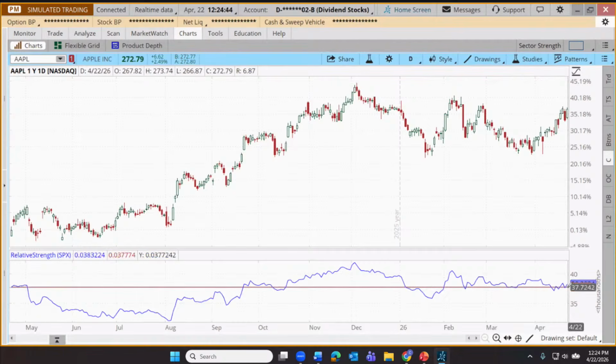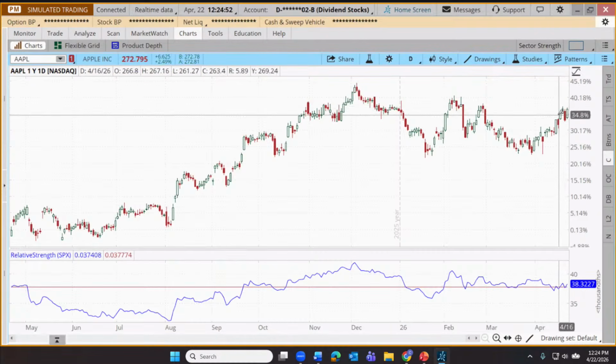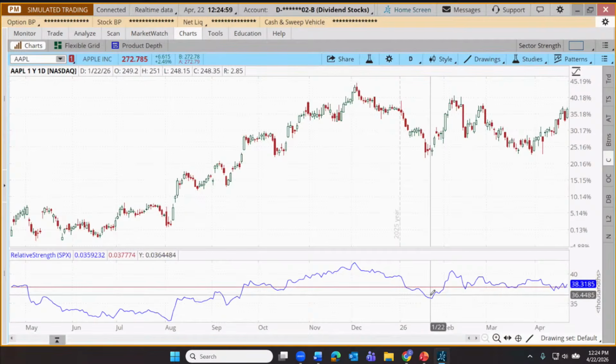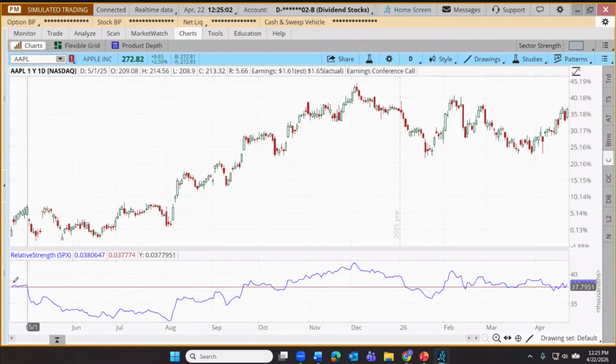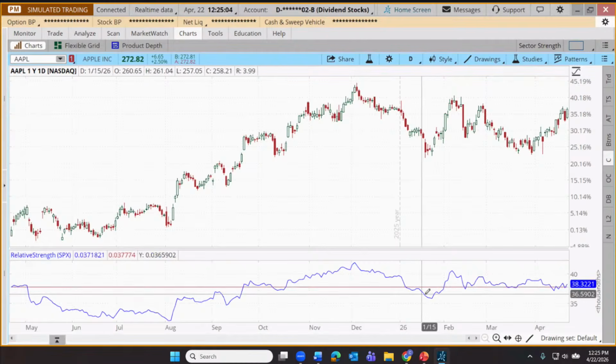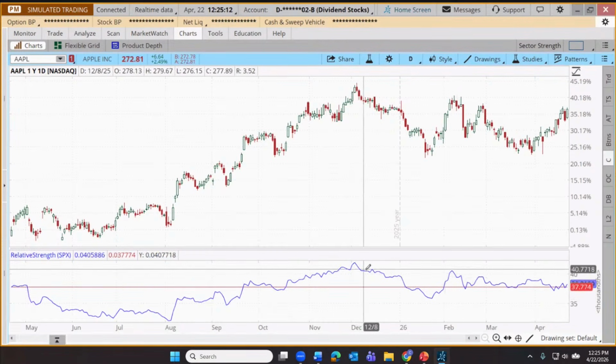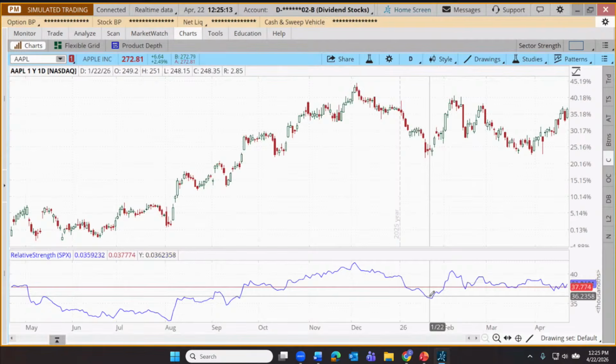So if I come over here, what you'll notice is the blue line is just slightly above the red line. That's because we know Apple has outperformed the S&P 500 by a couple of percentage points for the entire year. But at other times, if we were to look back a few months ago, well, from 1 year ago, actually, Apple had underperformed up to that point. Then it started to outperform.